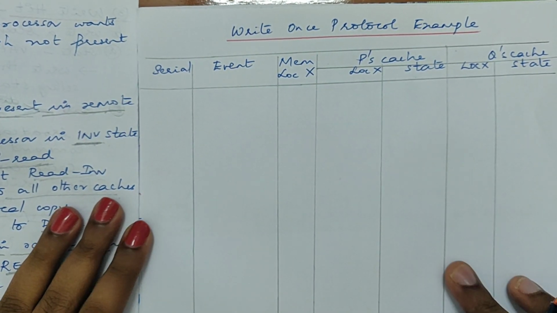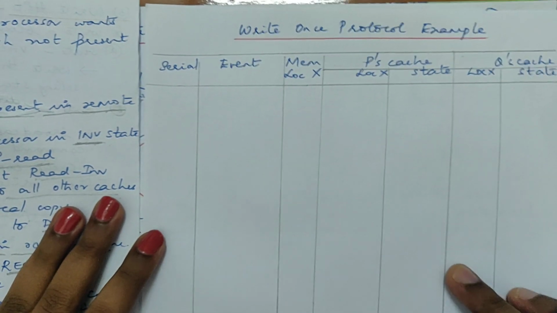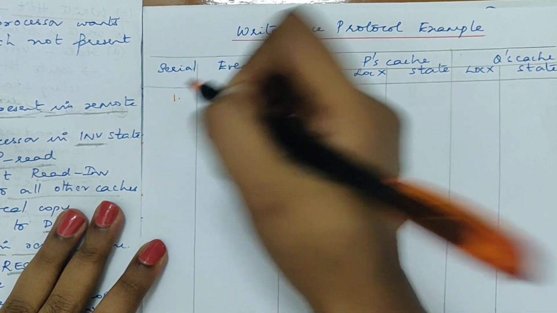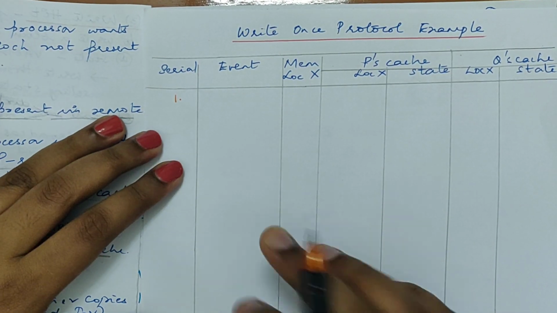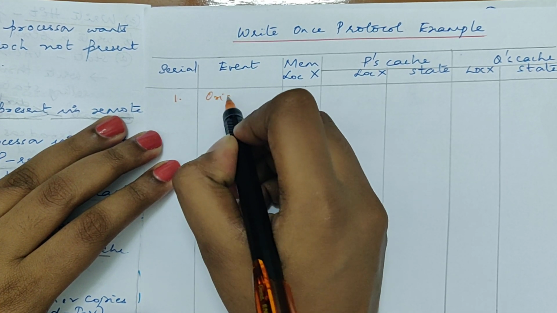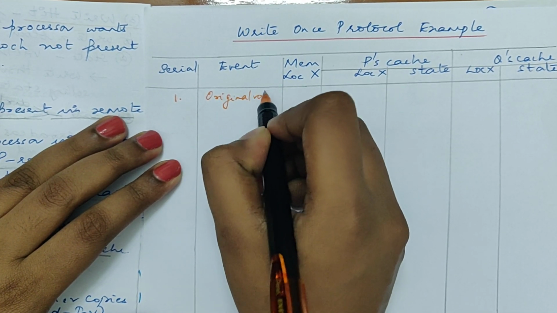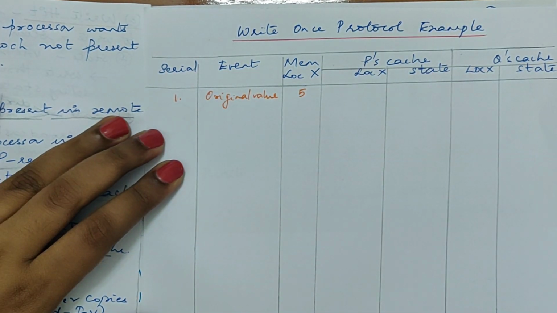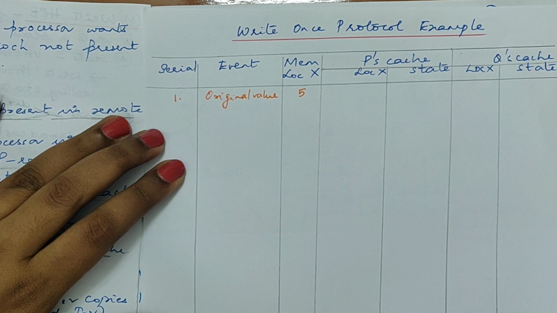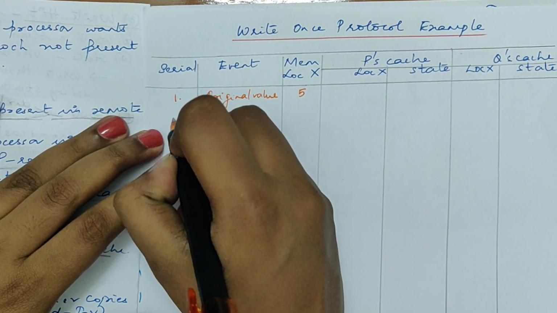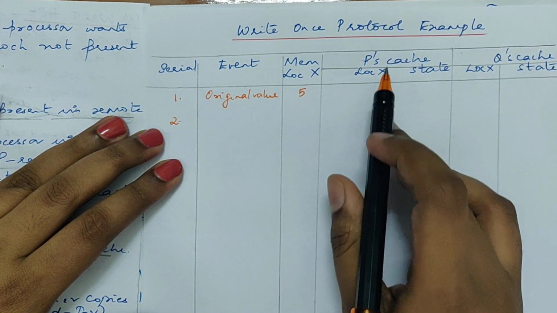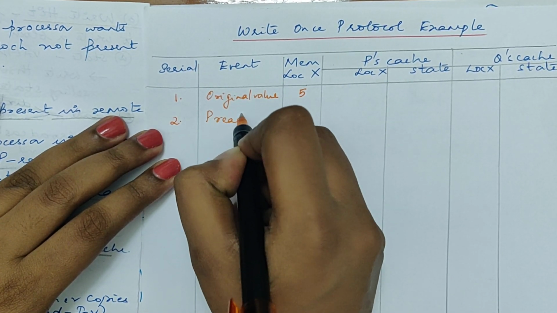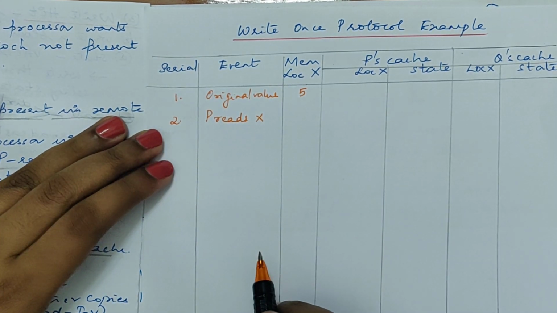Okay, I hope the screen is visible. Yes. So let's start with a series of events. Let the initial event be the original value. What is the original value of X? The original value is initially present in memory with the value 5. Let it be 5. Now let the next operation be where P is trying to read the value of X. So P reads X. That is the initial event happening.